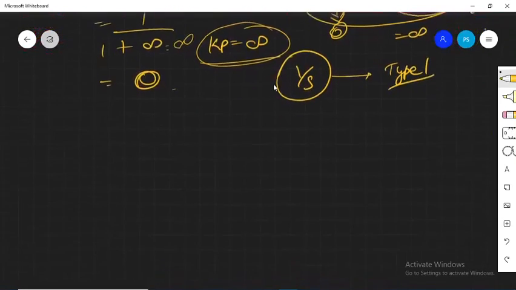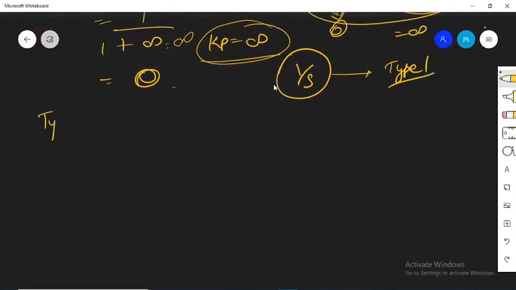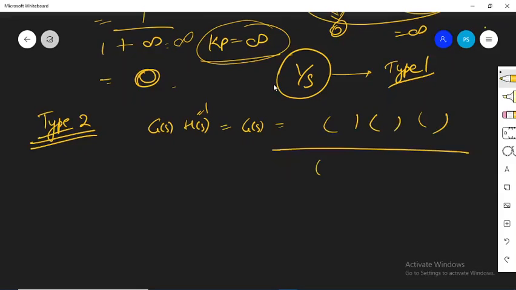Take another type. We'll just switch to type 2. What if the system's type is 2? If the system's type is 2, that means this G(s)H(s), or G(s) because H(s) is equal to 1, will again have some zeros, some poles in the system, some constant value, and here the power of s is equal to 2. Now if you want to find Kp, Kp is limit s tending to 0.